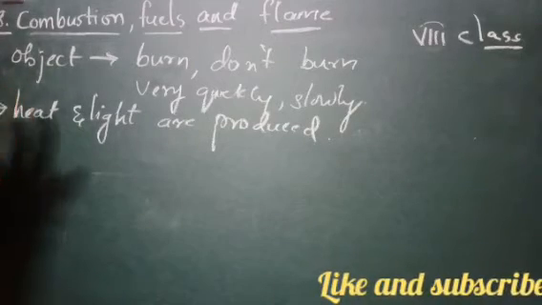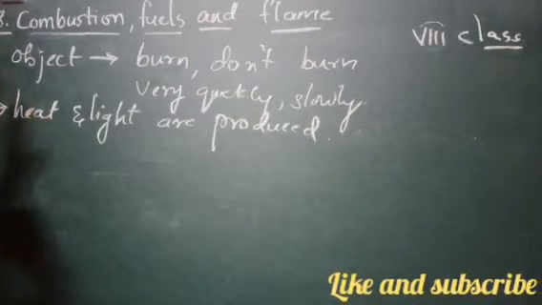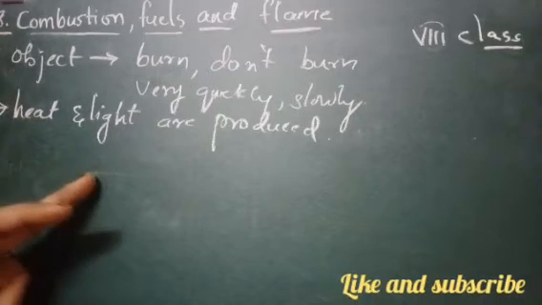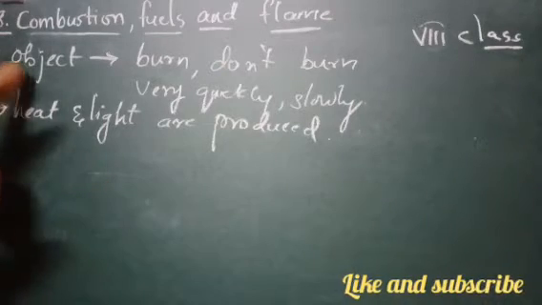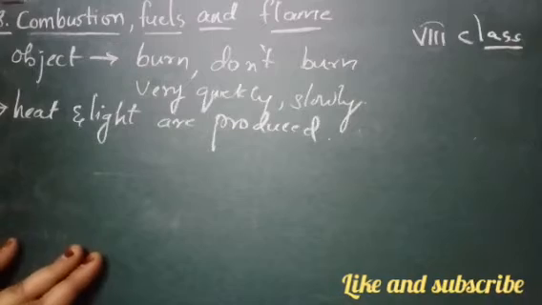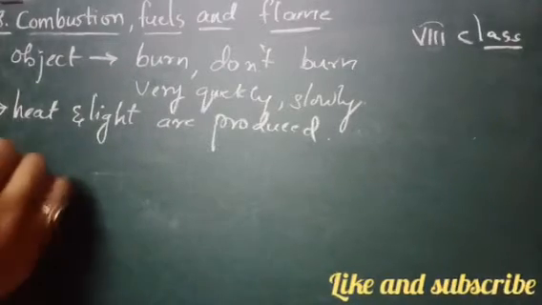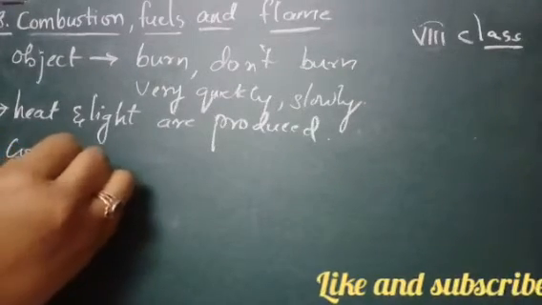A chemical process in which a material reacts with oxygen present in air to generate heat is called combustion. What is it called? It is called combustion.